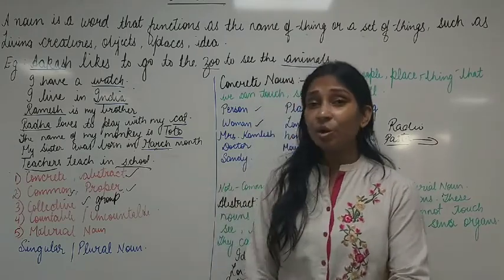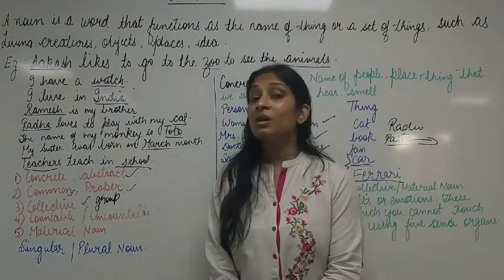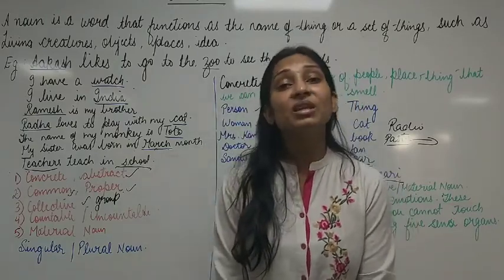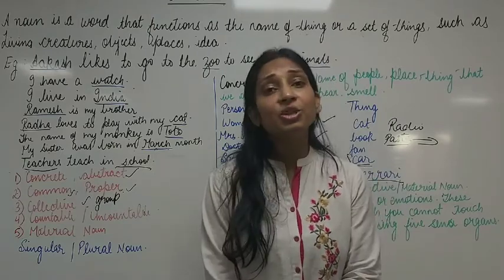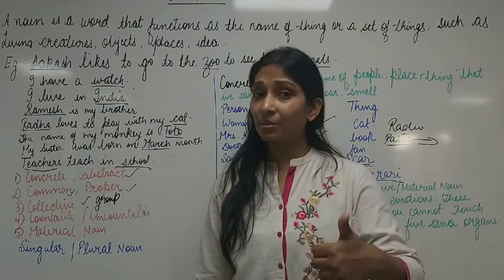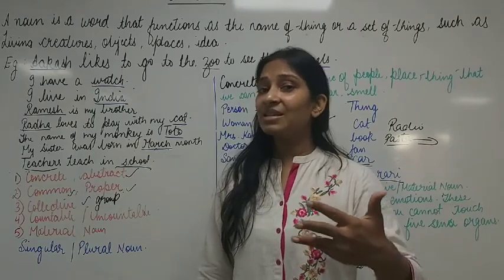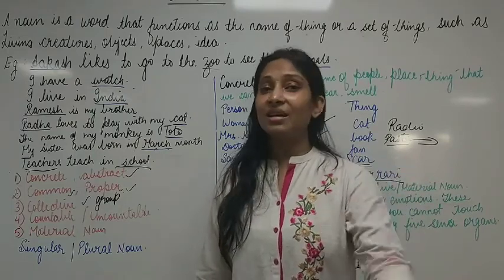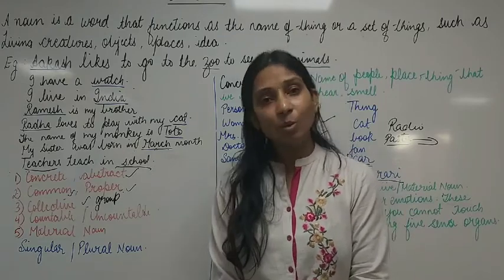But before I end, a quick revision of what we have done today. I told you the definition of noun. Nouns are names of things or set of things, pair of things, group of things, in which we include the creatures. Living creatures include animals as well as humans, then objects, right? Then places, then we include ideas and emotions too, right? So broadly nouns are naming words, right?